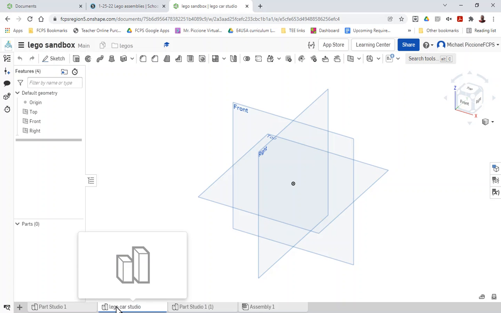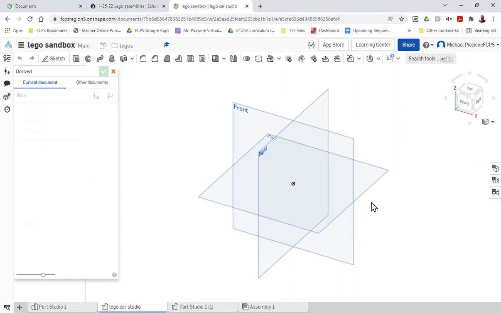Now I'm going to derive all the parts I want to use into this studio so I can modify them without messing up any of the parts in any of my other big part studios. So again, I use the derive feature. And I can either derive parts from this original part.